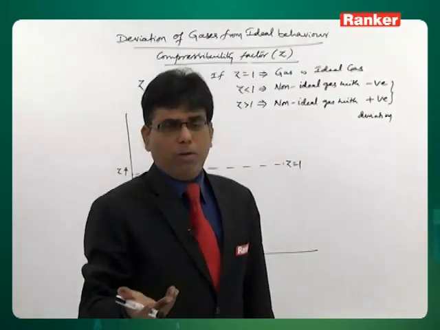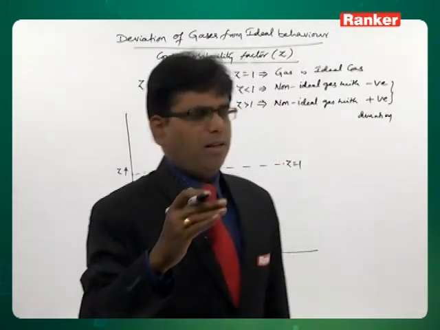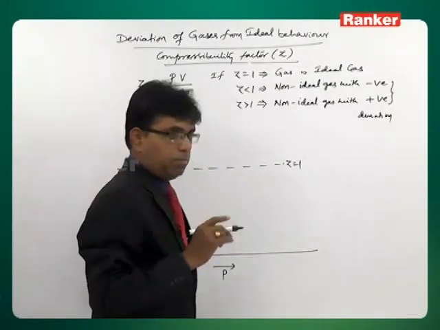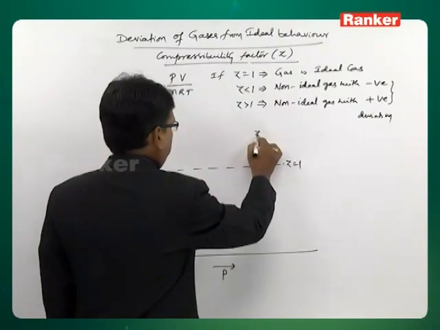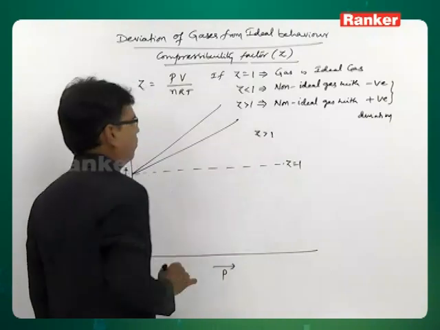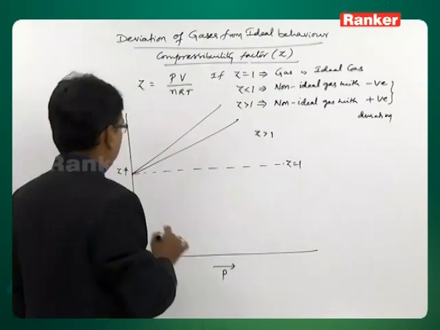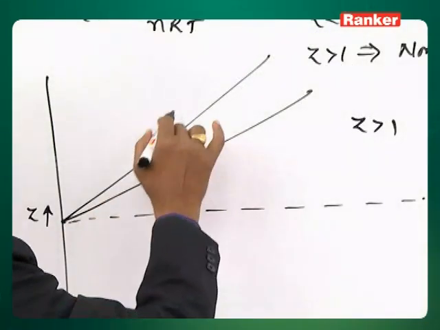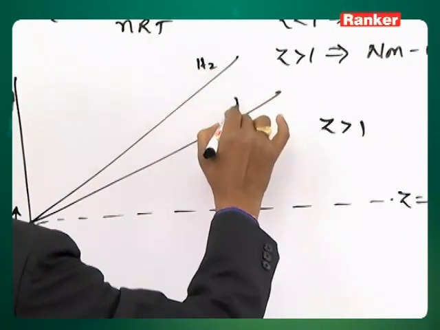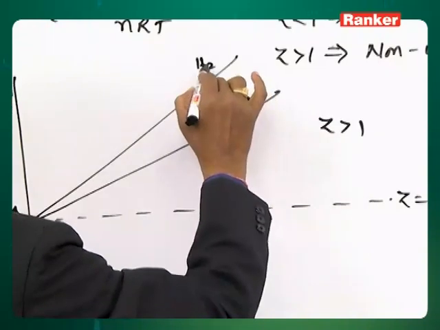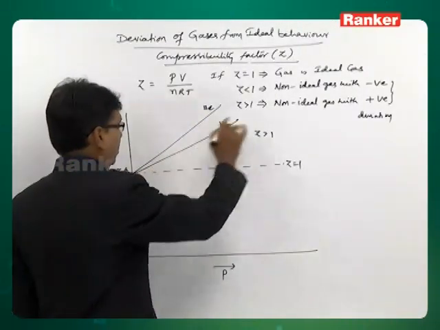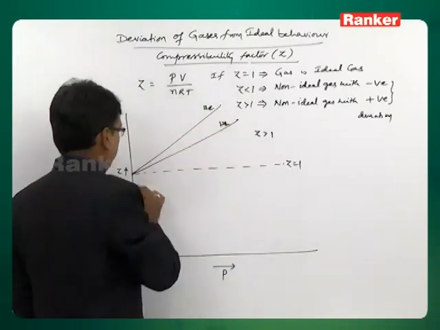But as we already said, no gas is perfectly ideal under all conditions. Certain gases are found to exhibit positive deviation at all pressures. These two gases are hydrogen and helium; the graph is drawn for hydrogen and helium.